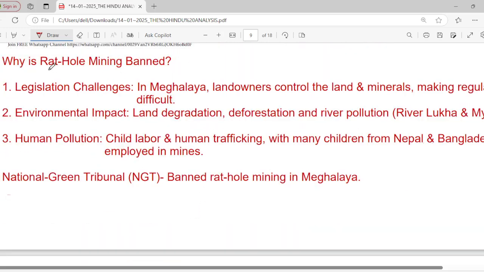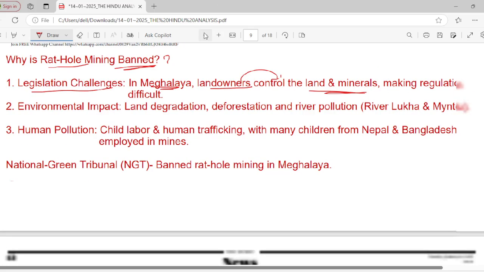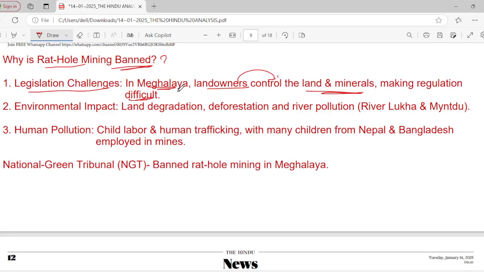And why is rat hole mining banned? What is the reason? First one, legislation challenges. In Meghalaya, landowners largely control the land and minerals, making regulations quite difficult. It's very difficult to make provisions, even after all this banning, they again started doing rat hole mining.